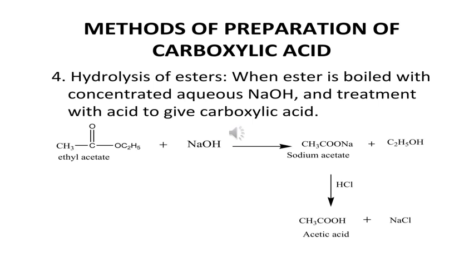Method of preparation of carboxylic acid, in that fourth one is hydrolysis of ester. When ethyl acetate reacts with NaOH, that is a concentrated aqueous solution of NaOH, it produces sodium acetate, which on further treatment with HCl produces acetic acid.